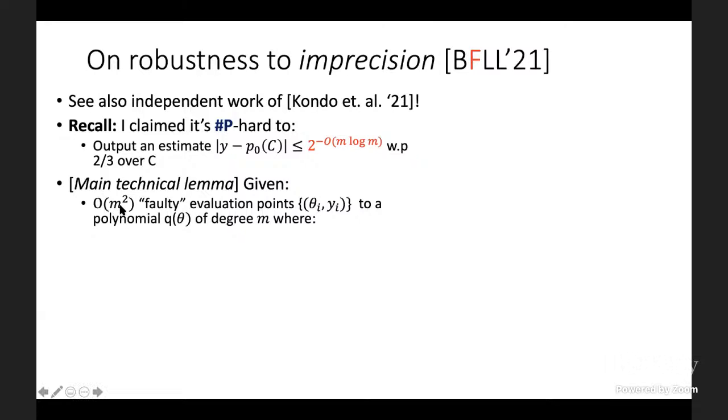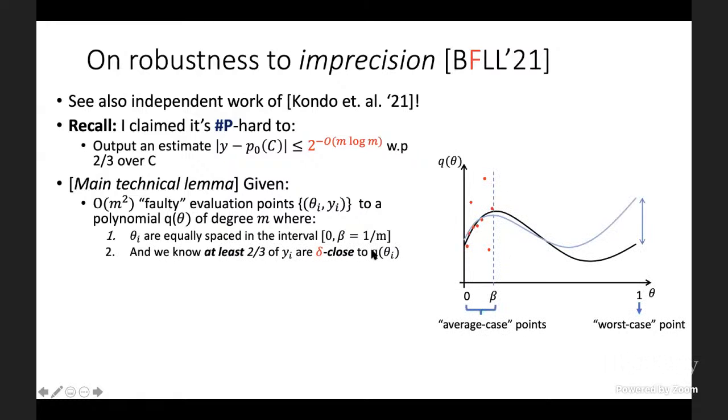Instead, we're given on the order of m squared faulty evaluation points of this polynomial, where these points are equally spaced in some narrow subinterval of the unit interval, 0 to beta. I'm going to think about beta as around 1 over m, the degree. Another thing that we know about these points is that at least 2/3 of them are delta close to the evaluation of the polynomial. So in other words, graphically, it looks like this.